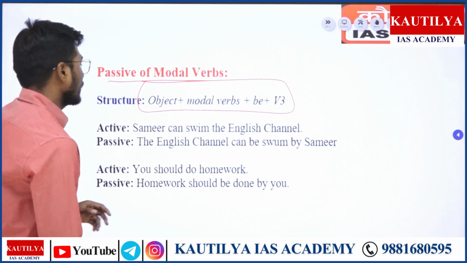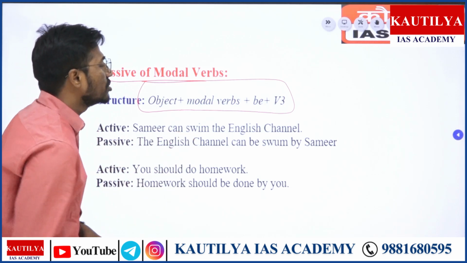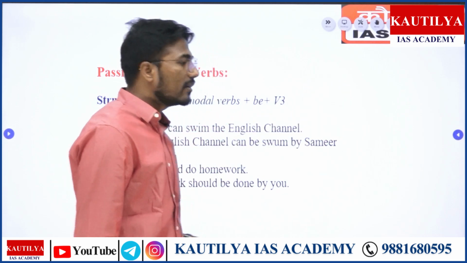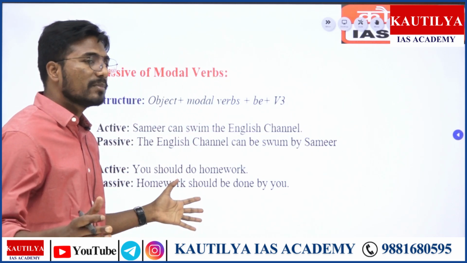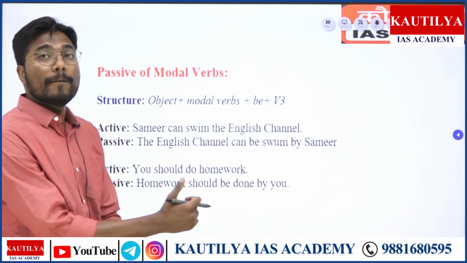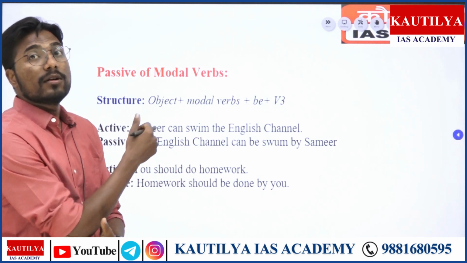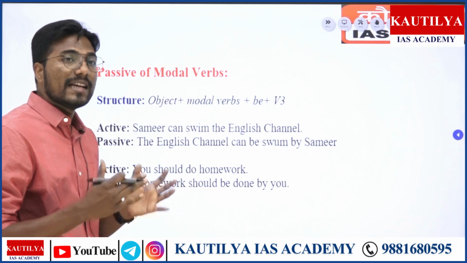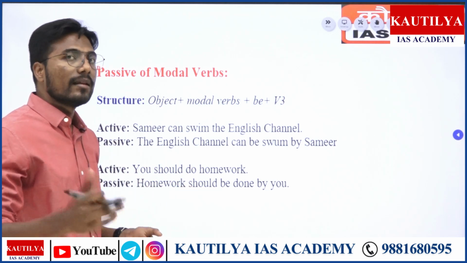Looking at that: Samir can swim the English Channel. The English Channel is basically a narrow sea passage between France and England. It lies between France and England.